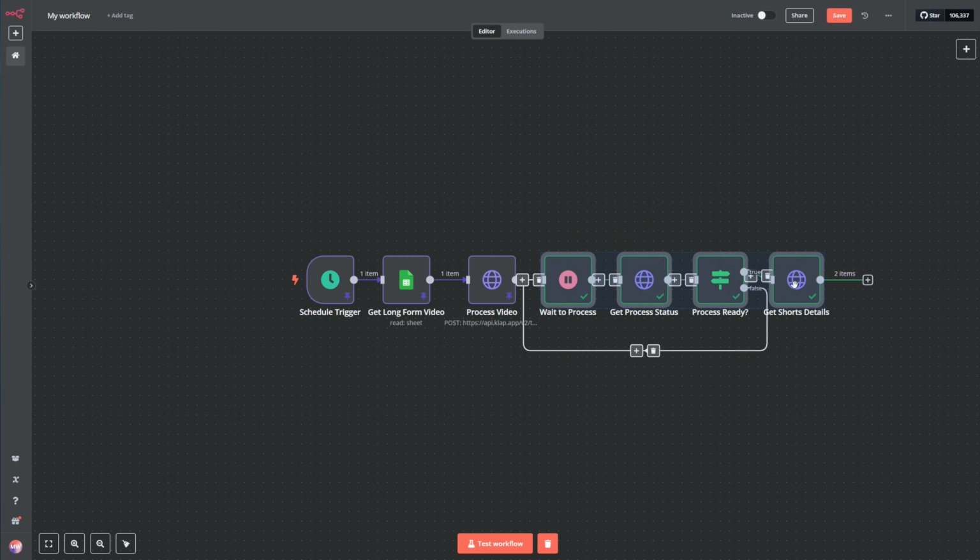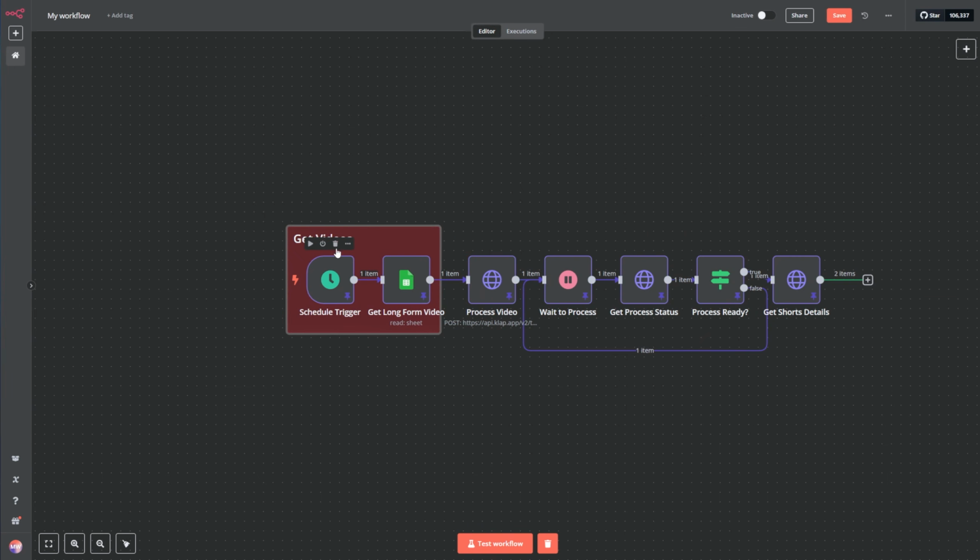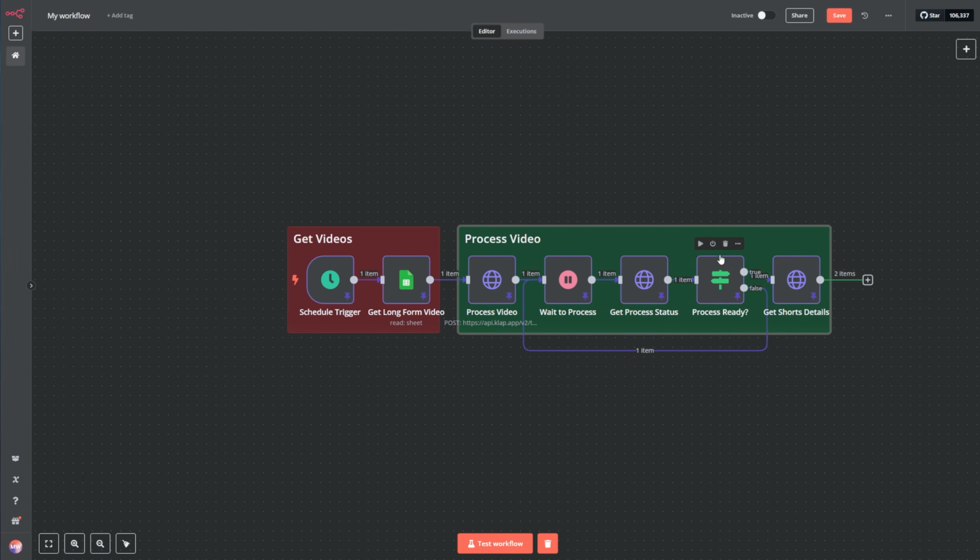So I'm going to select all and pin it. To pin it, just click on the P, or you can select everything and right click and pin. And that's it. Let me organize everything a little. I'm going to create a new node called get videos here. Then I'm going to create a node that highlights the process video. Just like that. It's excellent. Now we are going to go to the next step.